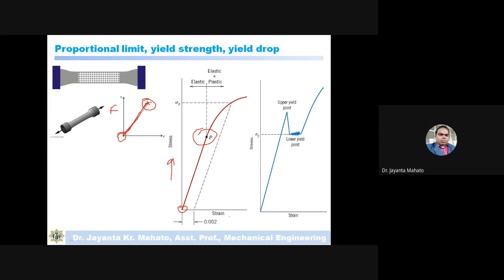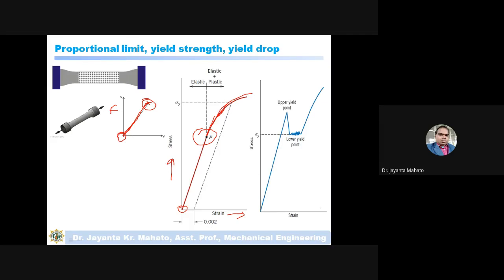Applying a stress, the material will elongate, meaning straining. Then it reaches the proportional limit, and if you keep increasing the load, the material will elongate in this way.